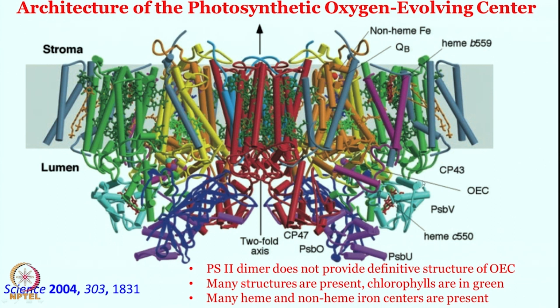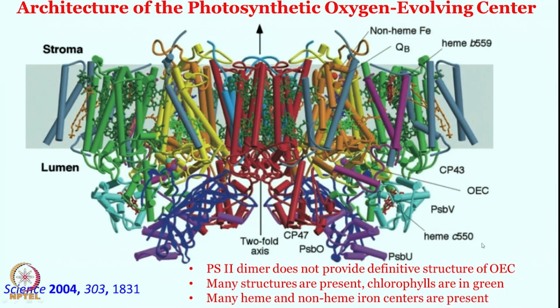The one in green here is photosystem 2, and this is a great structure for photosystem 2. This is the oxygen evolving complex, the chloroplast structure in green. Of course, this photosystem 2 dimer structure exists, but it still does not provide the definitive structure of OEC.